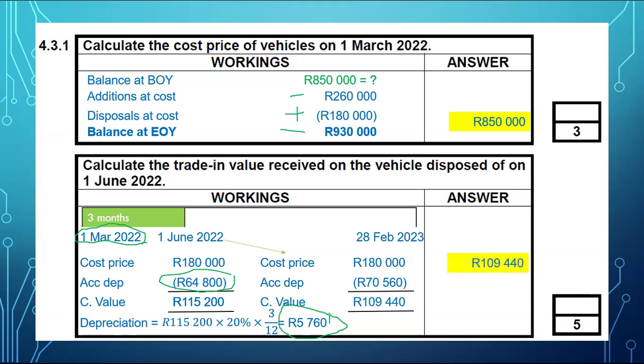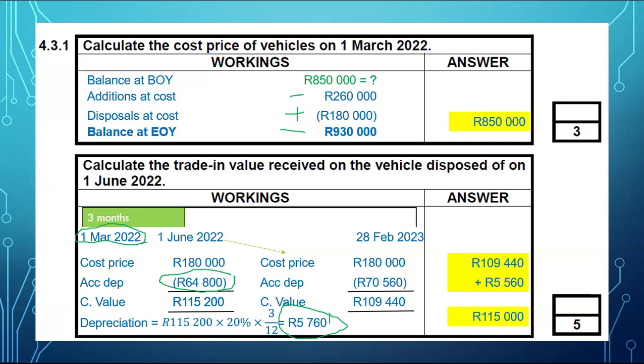So this is the carrying value. And we traded in this vehicle at carrying value plus the profit because we made a profit, meaning that we traded it in at 115,000. If it was a loss, we would have traded it in at 109,440 minus 5,560. Here we add in 5,560. If we have a profit, it means we sold that vehicle at carrying value plus the profit. If we had a loss, it means we sold that vehicle at carrying value minus the loss.